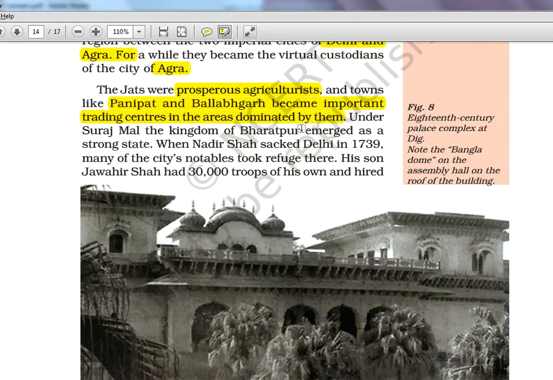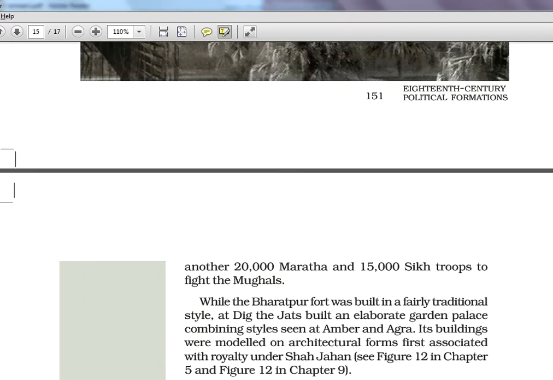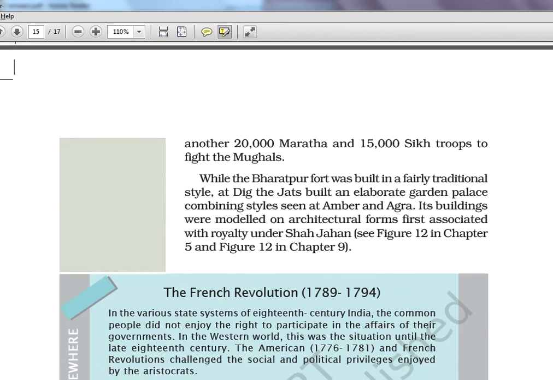Under Surajmal, okay, again Churaman, Surajmal, two names. The kingdom of Bharatpur emerged as a strong state. When Nadir Shah sacked Delhi in 1739, many of the city's notables took refuge there. His son Jawahir Shah had 30,000 troops of his own. Okay, so just names: Churaman, Surajmal, Jawahir Shah, all related to Jats. Another 20,000 Maratha and 50,000 Sikh troops to fight the Mughals. Okay, so these many people were now fighting against the Mughals. So it's a total decline.